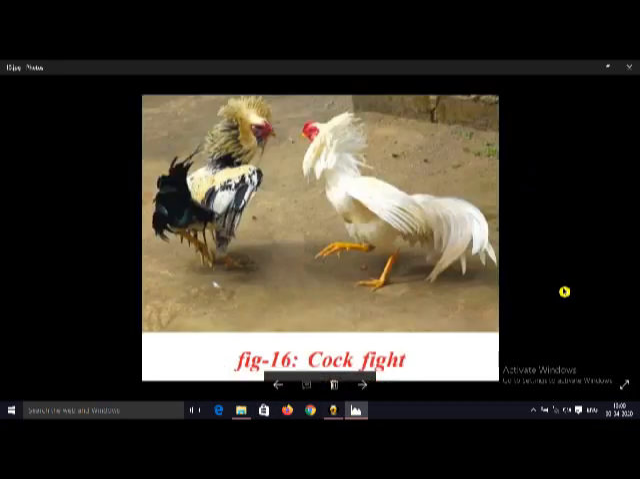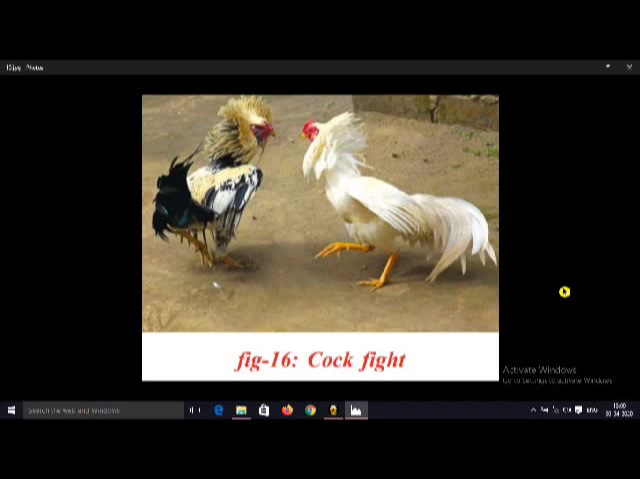And here another picture is there. Here a cockfight is going on, and sometimes we also get anger. For that, a hormone is responsible for our anger. Actually, we have two kidneys. We already discussed the kidneys. When we observe the kidneys, on the top side of the kidneys, two glands are there. They are called adrenal glands. The adrenal glands release a hormone that is called adrenaline.